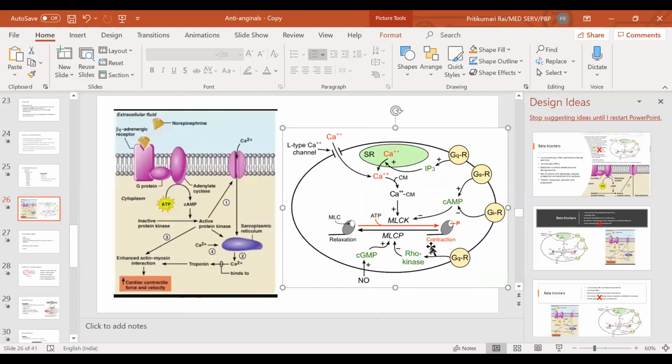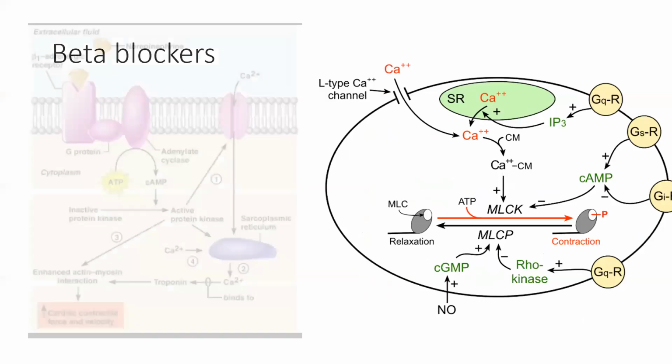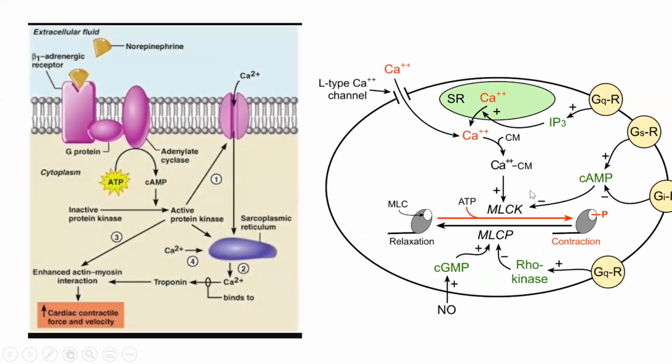See, these are the two images comparing cAMP's role in the myocyte and in the smooth muscle of blood vessels. This is smooth muscle. You can see cAMP is inhibiting MLCK, the myosin light chain kinase enzyme, and the kinase is important for contraction. Since this is inhibited, what will happen? Relaxation, meaning vasodilation.